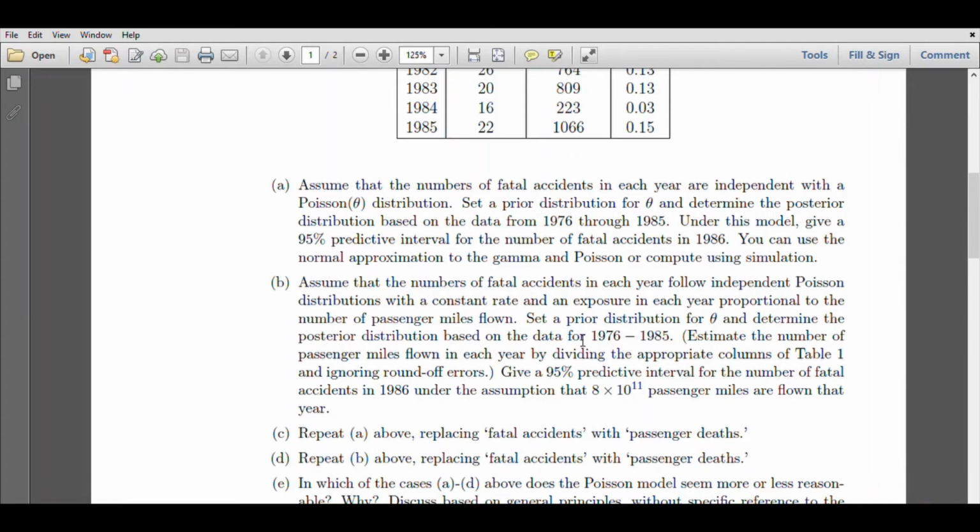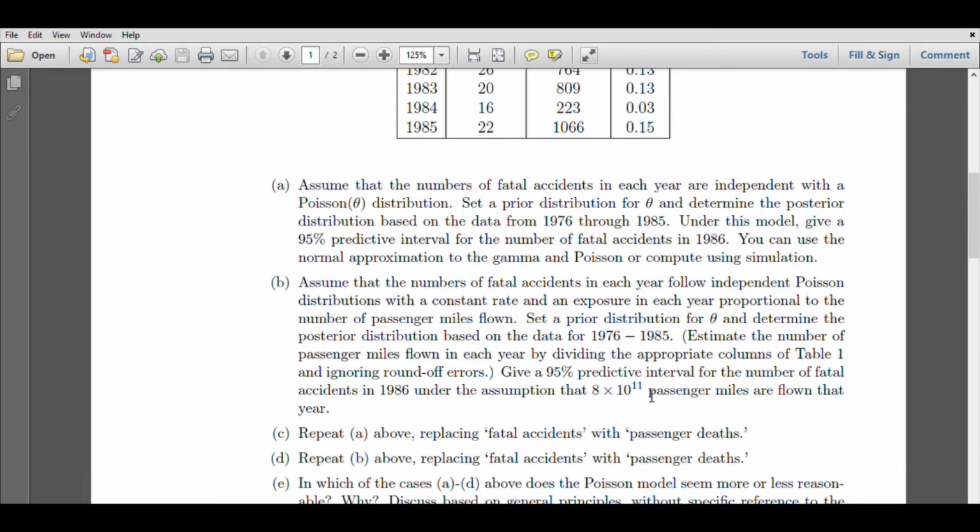Now using a proper prior distribution for theta, a 95% predictive interval for the number of fatal accidents in 1986 under the assumption that 8 into 10 raised to 11 passenger miles are flown that year is to be computed. So please notice a correction here. In the practical sheet which I have shared with you, I have mentioned 10^11. That number actually should be 8 into 10 raised to 11.